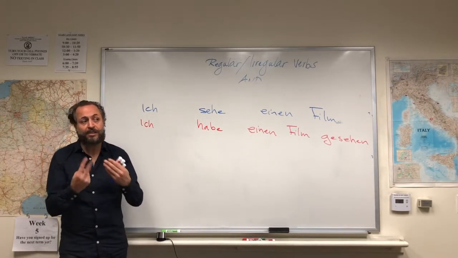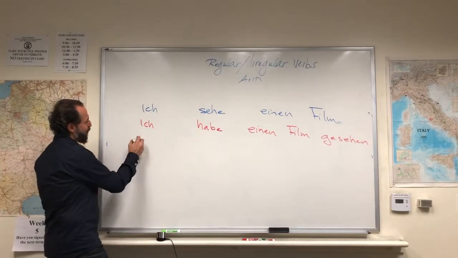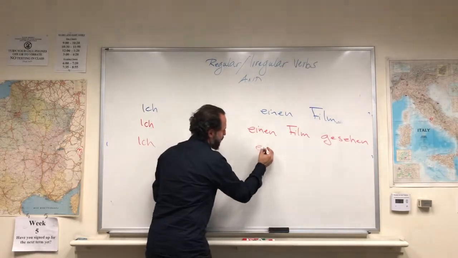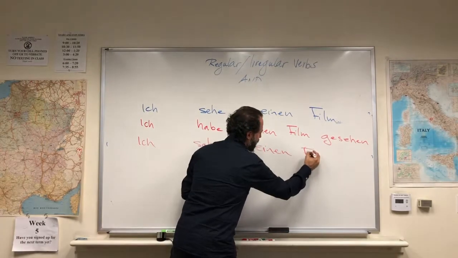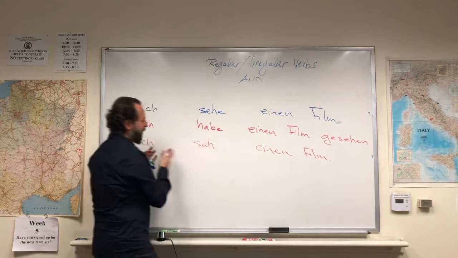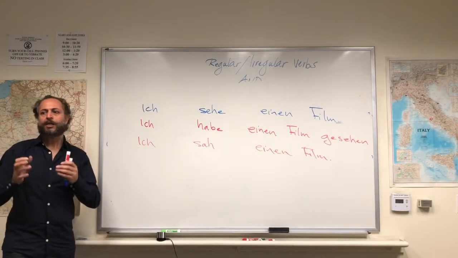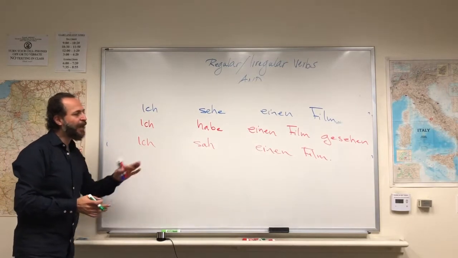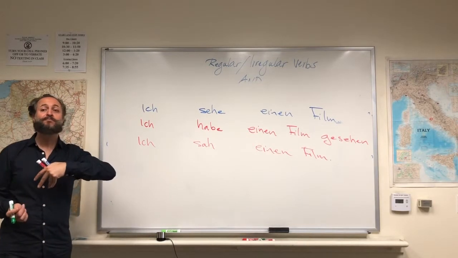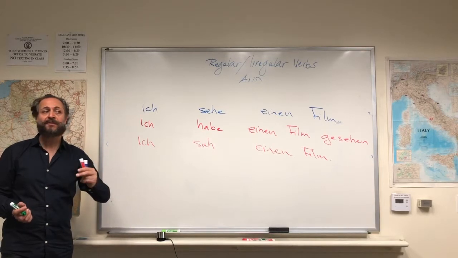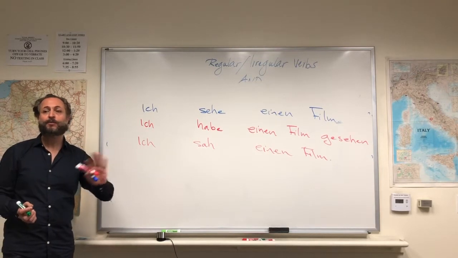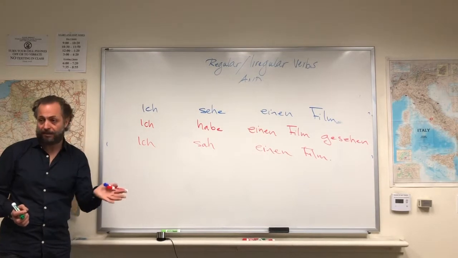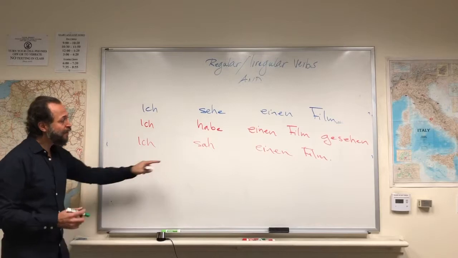There are two reasons why we do not use this form. Ich sah einen Film. I saw a movie. Because when I say ich sah einen Film, it goes to a very, very past time, back into my childhood maybe. Once in the past, once upon a time. So that's why I don't use it.